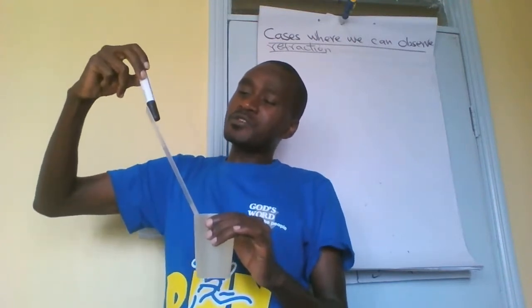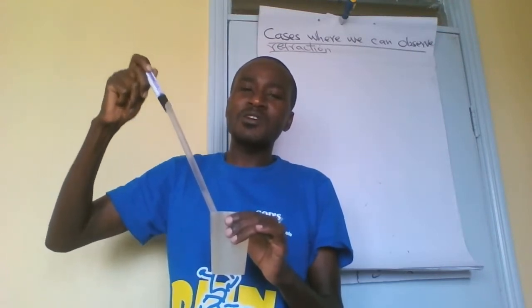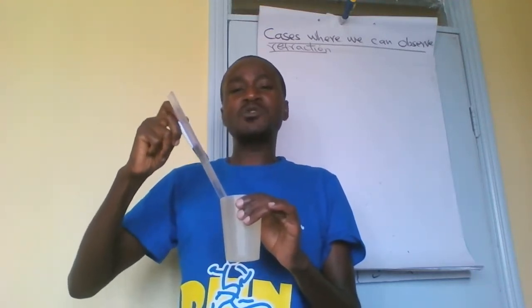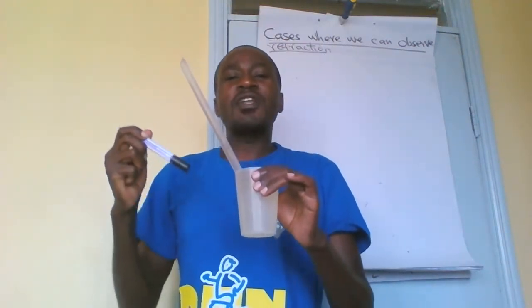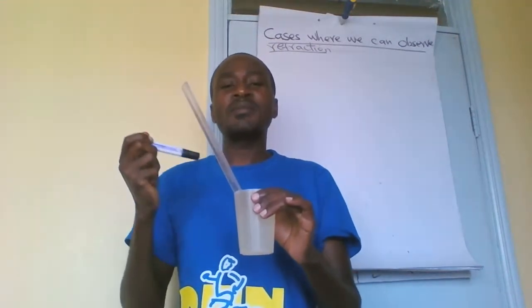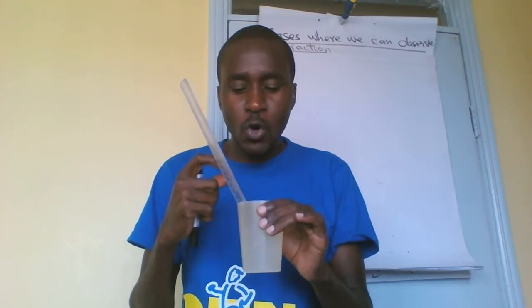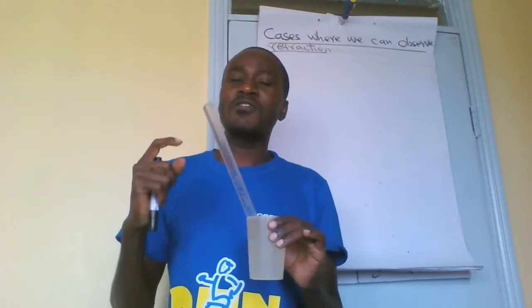So the way this ruler is moving towards the container is the same as rays of light moving into the container. When rays of light come into contact with water, and the water has high density compared to air, what happens? Rays of light bend. And because rays of light bend, and they are what enables you to see, and for you to see, reflection must take place, what happens? The ruler appears bending. It is the rays of light which bend.